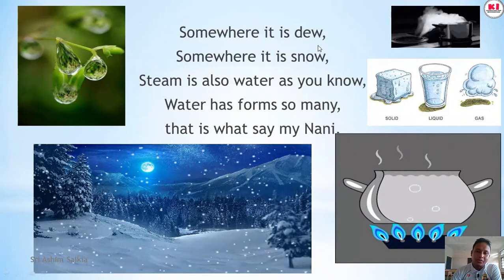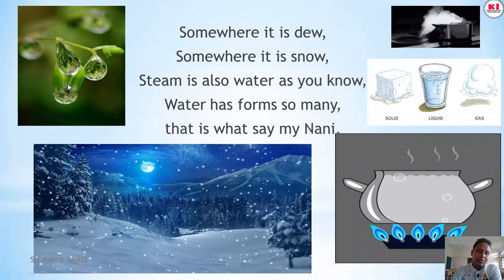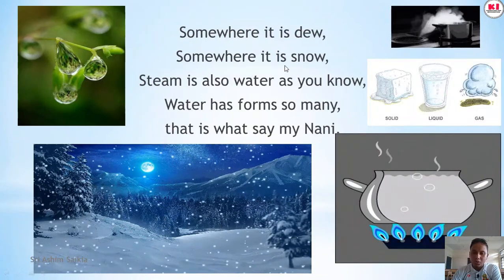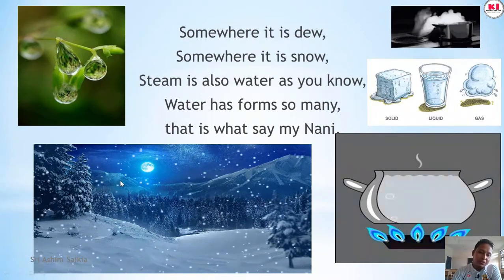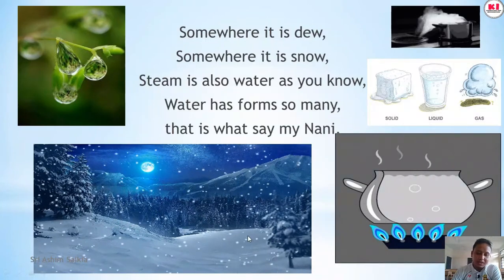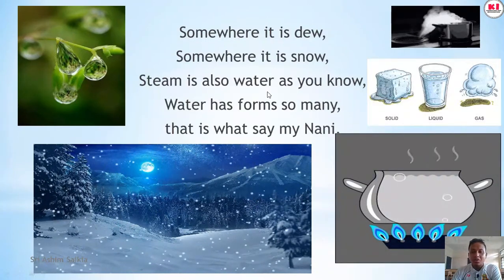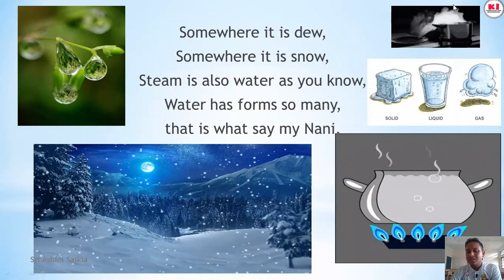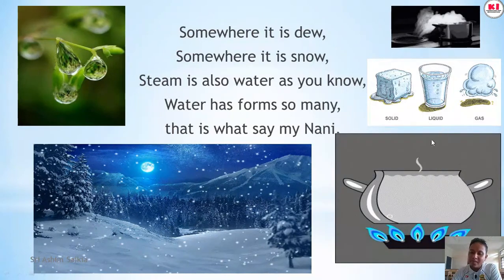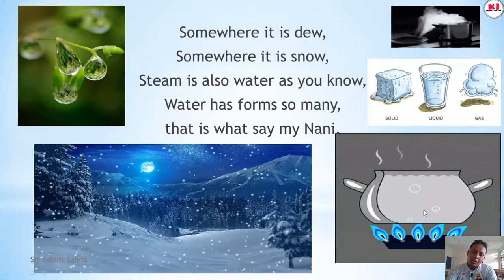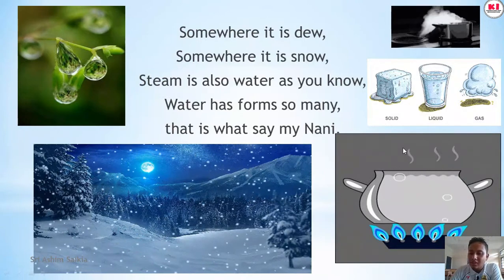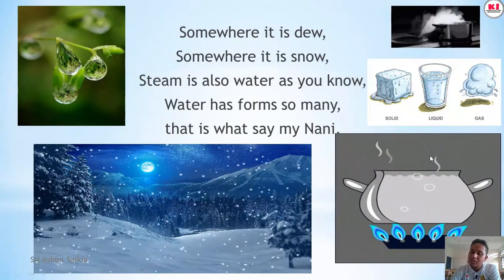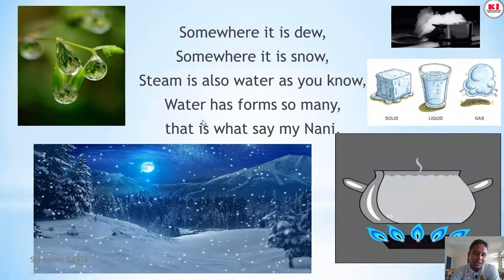Somewhere it is dew. Sometimes we see water as dew. Somewhere it is snow. Look here, how beautiful the snowfall is, the night view in this picture. Steam is also water, as we know. Look here, the steam flows up. When we boil water, at that time we see the vapor of the water. Steam is also known as a form of water.